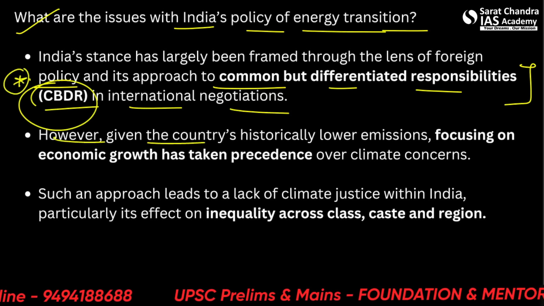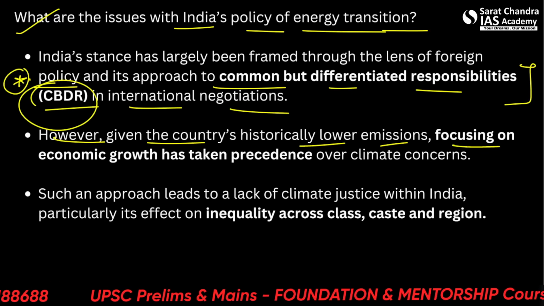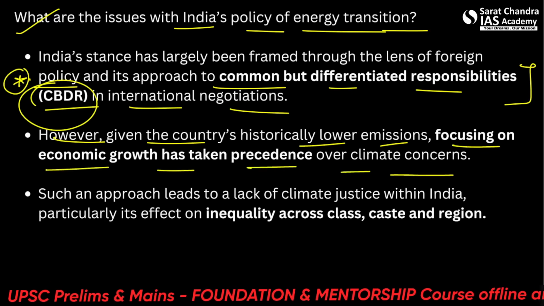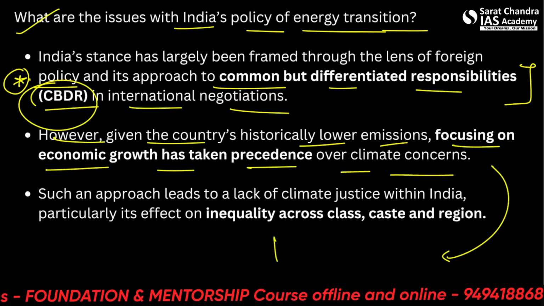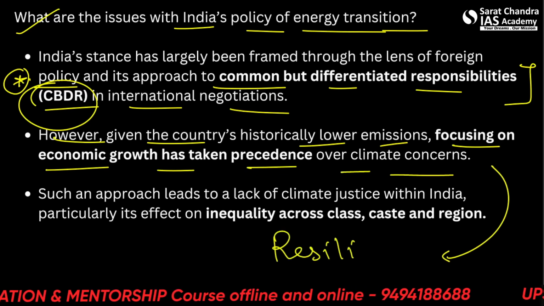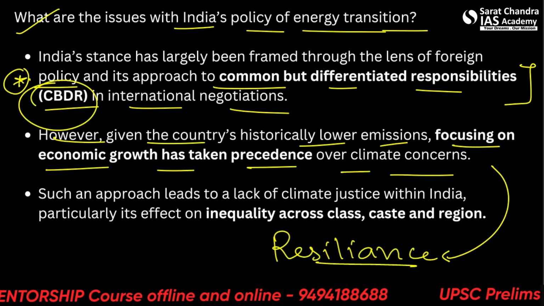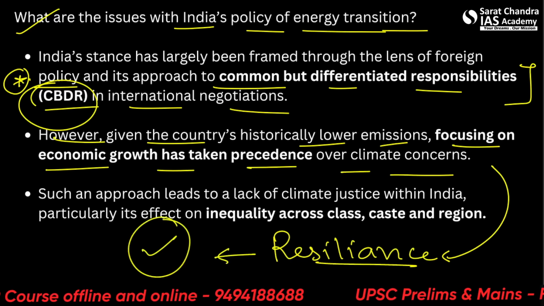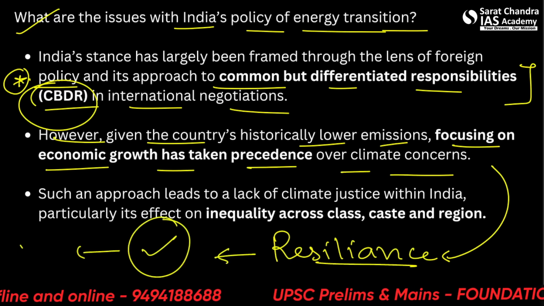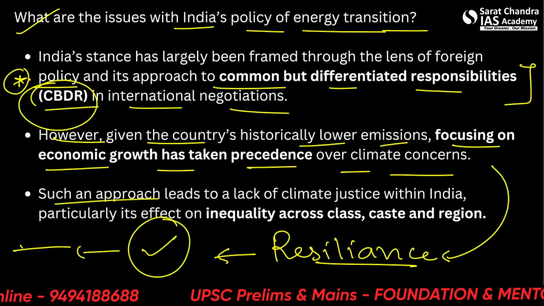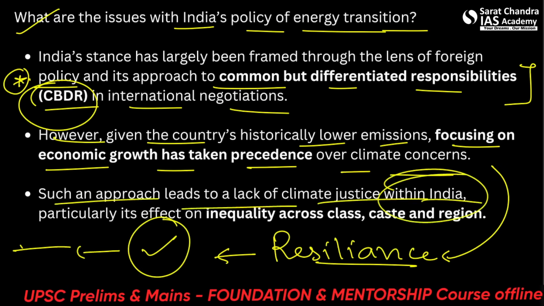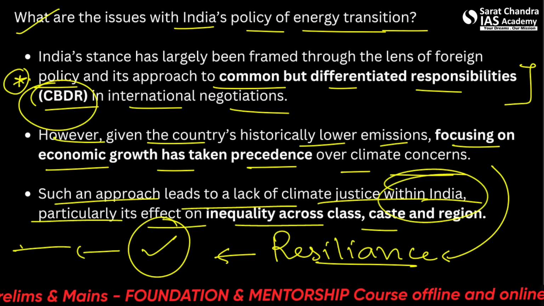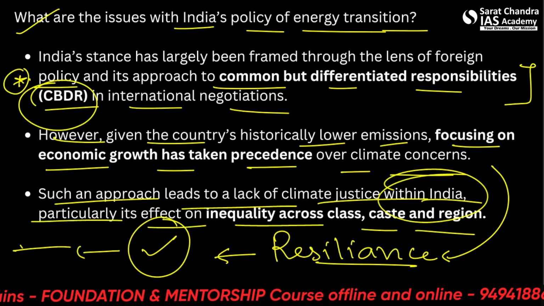Given the country's historically lower emissions, focusing on economic growth has taken precedence over climate concerns. That is also why we are in the climate resilience group, not the mitigation group. We have accepted that disasters will happen and how we can prepare for compensating them. Such an approach leads to a lack of climate justice within India, particularly its effect on inequality across class, caste and region.